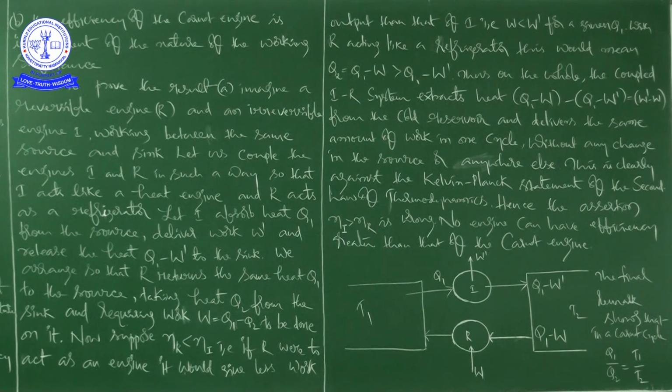We already know we can't design a machine with 100% efficiency, and here we get that once again: no engine can have efficiency greater than that of the Carnot engine. So the Carnot engine gives maximum efficiency. To get the maximum efficiency, what are the consequences? What are the dependent and independent factors? And how do we get eta is equal to 1 minus T2 by T1? All these we discussed one by one.